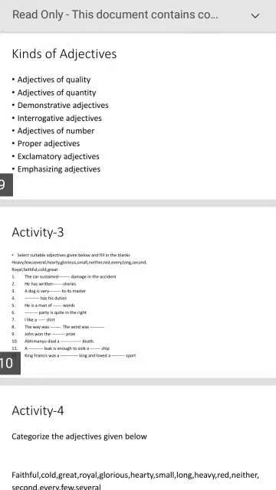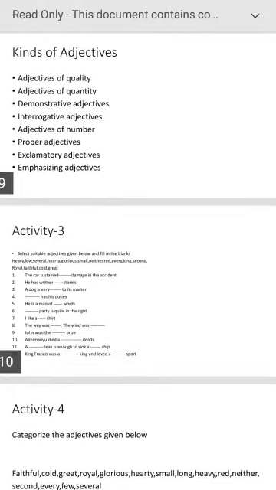High is adjective. Bombay is populated city. Populated is an adjective. So here the adjectives are giving the quality of the person or the place or the thing. That's why they are called adjective of quality. It shows the quality of a noun, sometimes pronoun also.